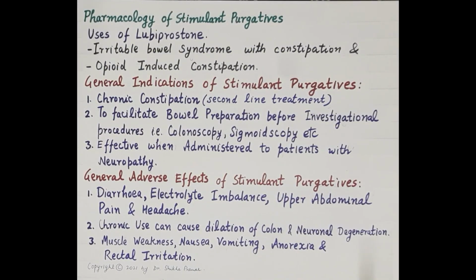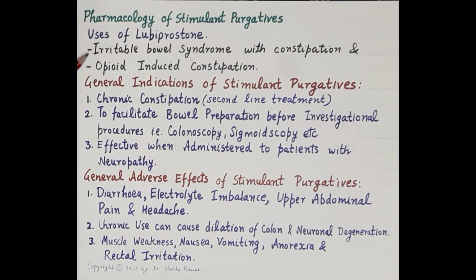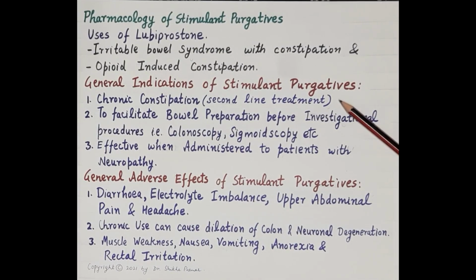Now, uses of lubiprostone. It is indicated in irritable bowel syndrome with constipation and opioid-induced constipation. Now, let's talk about the general indications of stimulant purgatives. Stimulant purgatives are indicated in chronic constipation.